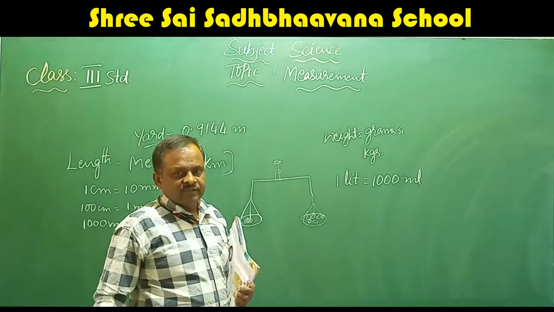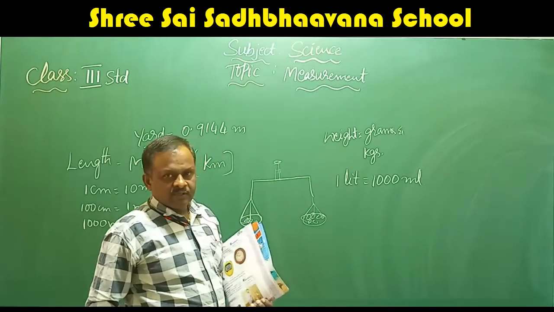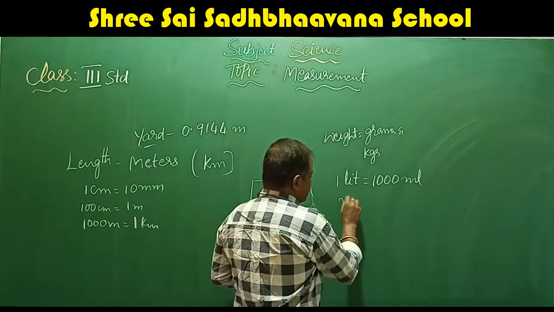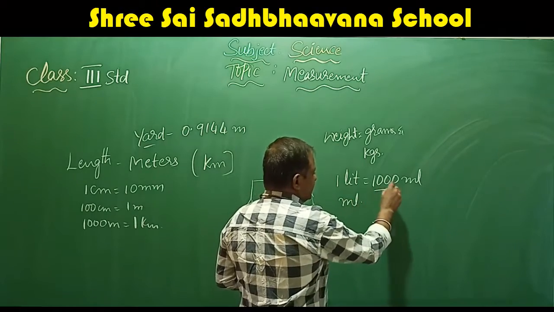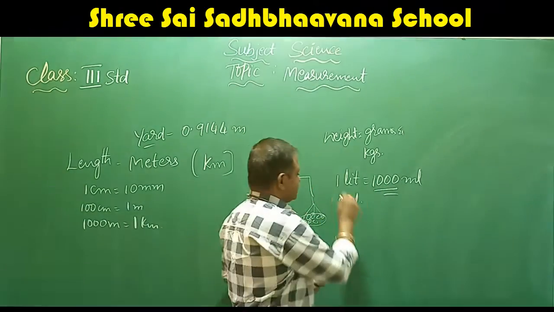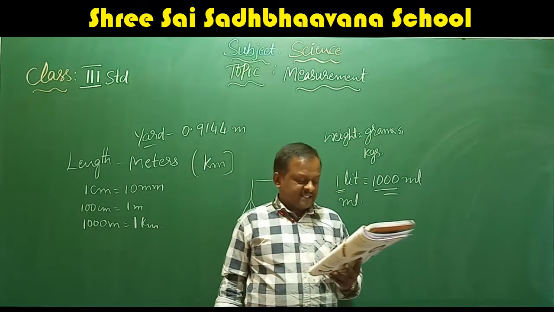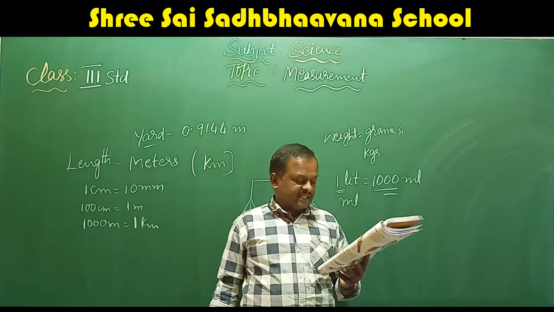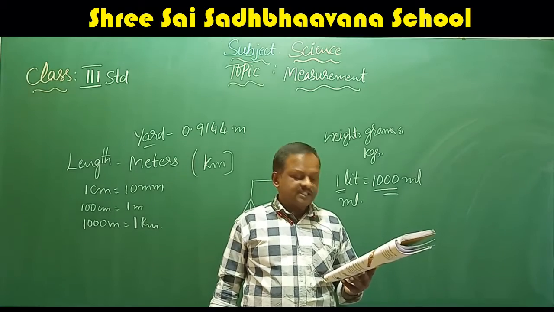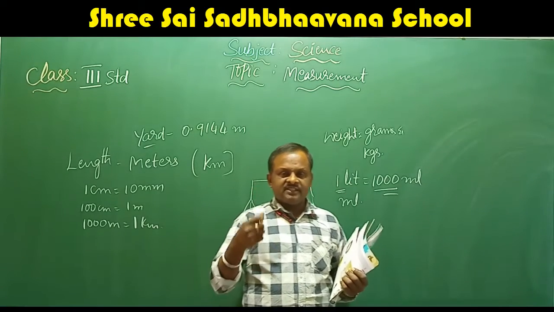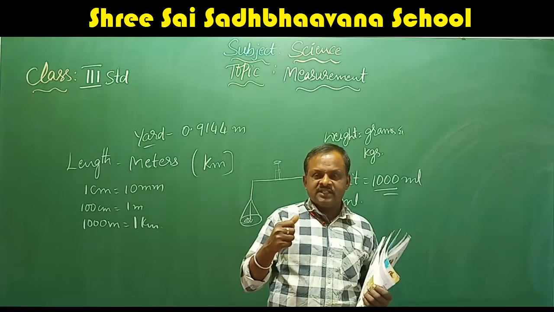1 liter is equal to 1000 ml. Small quantities will be measured in milliliters and larger quantities will be measured in liters. We get petrol and diesel in liters. Generally, we measure the capacity of vessels which hold the liquid.